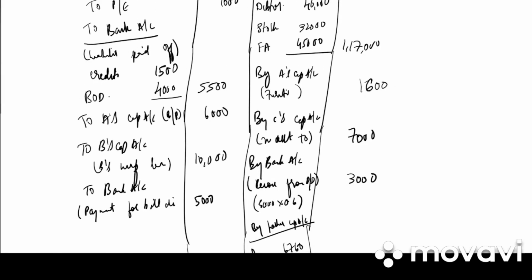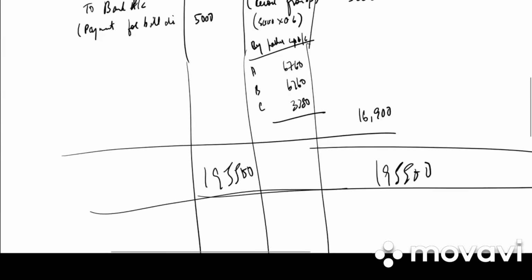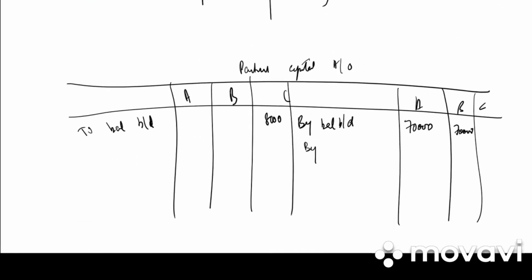Next, whatever is there in the realization as the capital account, we need to transfer it to the capital accounts. That is furniture taken over, unrecorded asset, bills payable, B's wife loan, all need to be transferred in the realization account. So by realization in bracket bills payable 6,000 A, then again by realization wife's loan 10,000 of B.